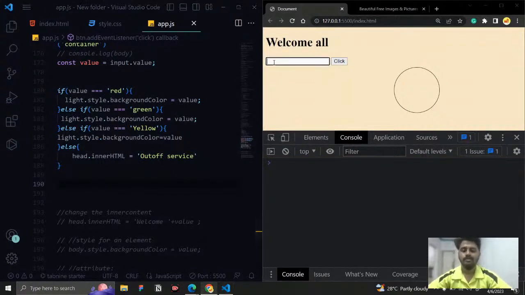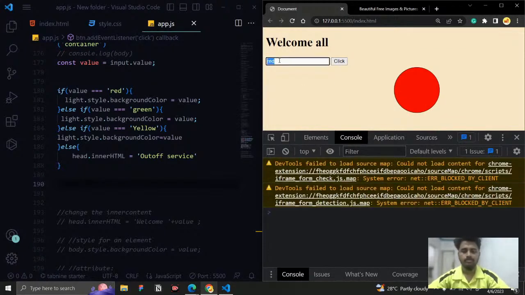Here I give red, and if I enter, the red color is open. And if I give green and enter, we get the green color. But you can notice one thing: the values are still there, right? Every time I need to go and erase it and tell the next color, like yellow. And if I click enter, we get this yellow color, and it is still there. I don't want it to still be there. Every time once it is updated, I want to remove it.